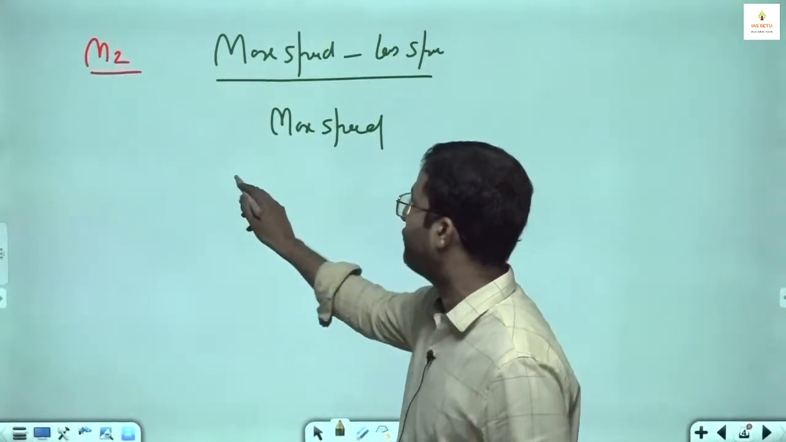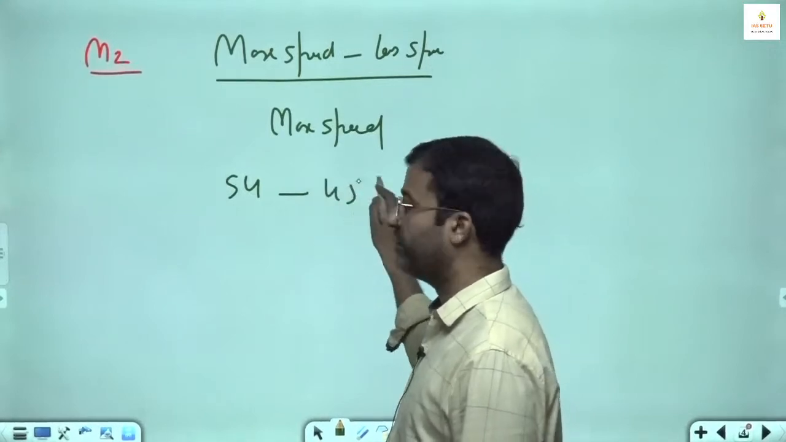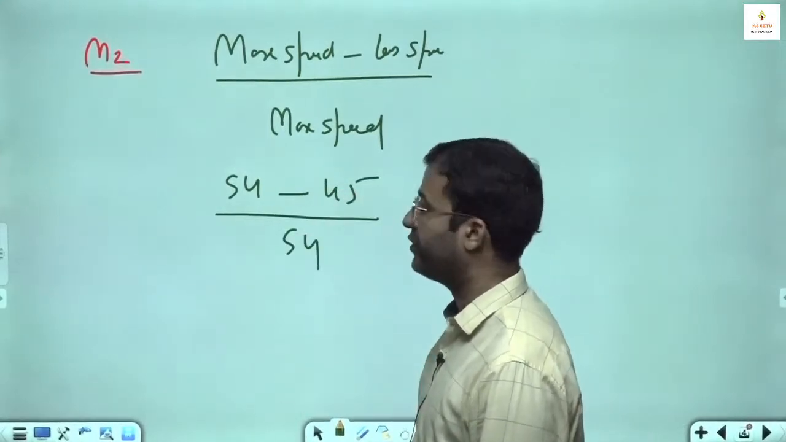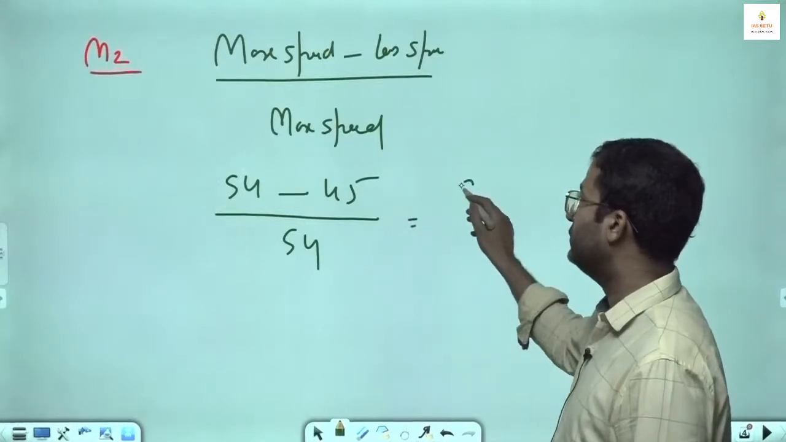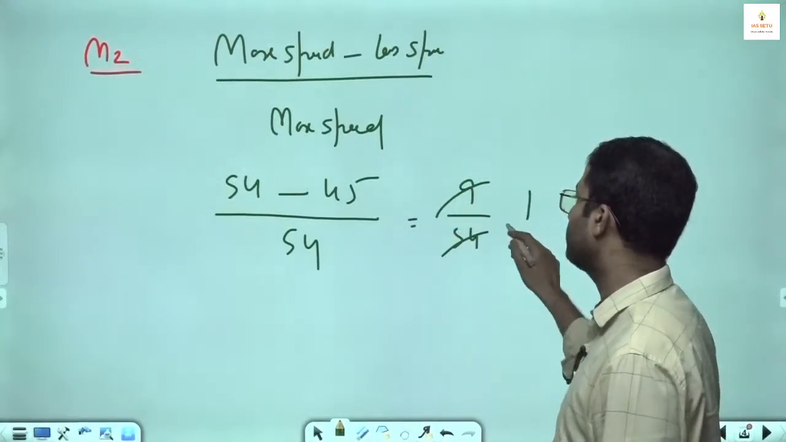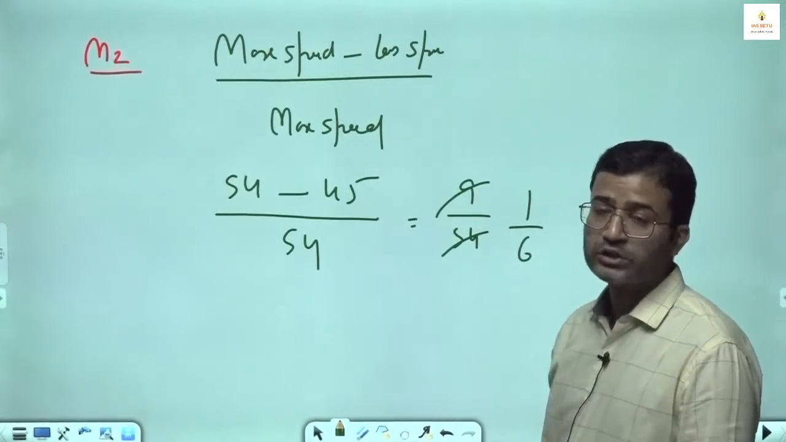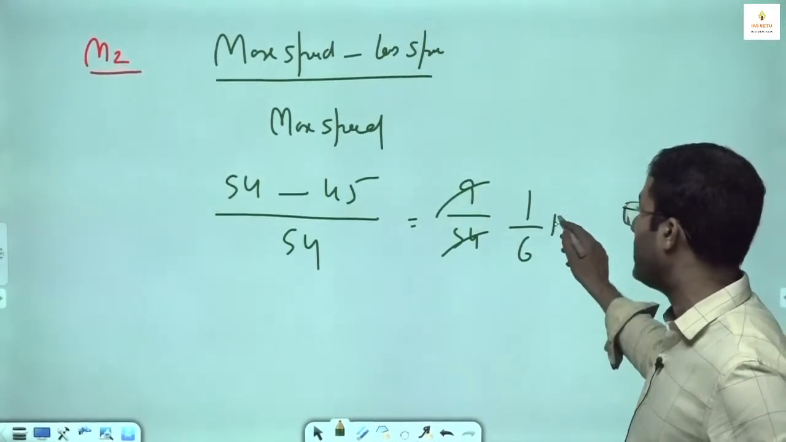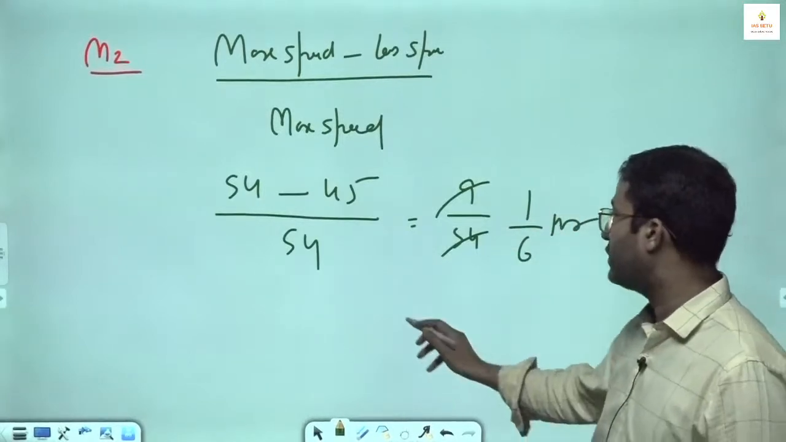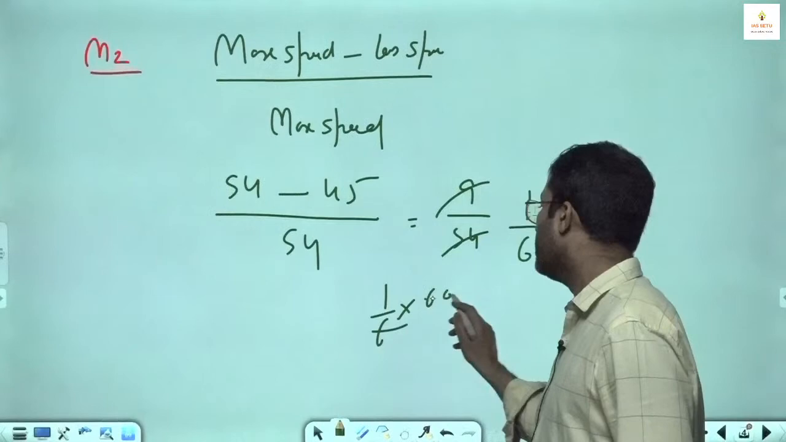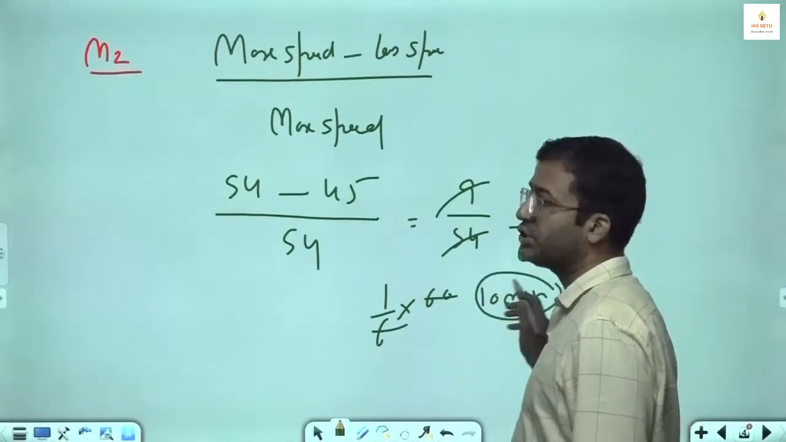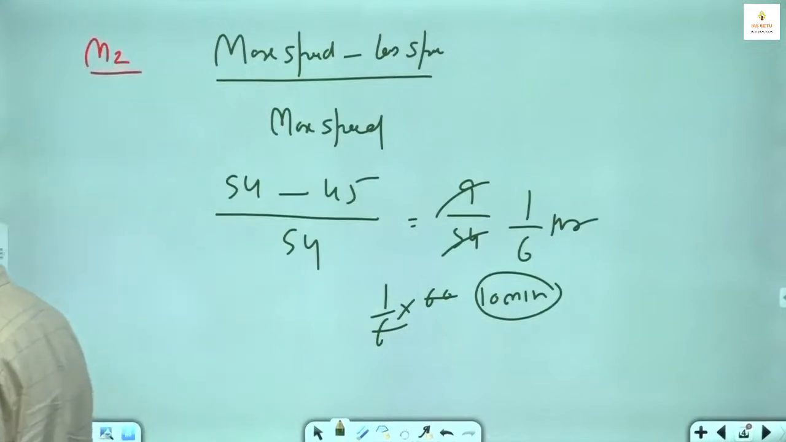What is the more speed? 54 kilometer per hour. What is the less speed? 45. So it will come 9 by 54, which is 1 by 6. But don't say it is 1 by 6 minute, it is 1 by 6 hour. You have to convert this into minutes. 1 by 6 into 60. So it is 10 minutes is the stoppage time. If you are able to recall this formula, more speed minus less speed upon more speed, you will find the time of stoppage. जितने टाइम आपकी बस खड़ी रही.